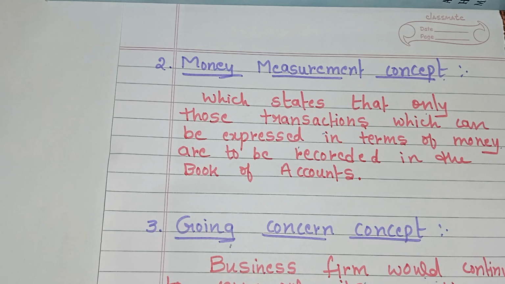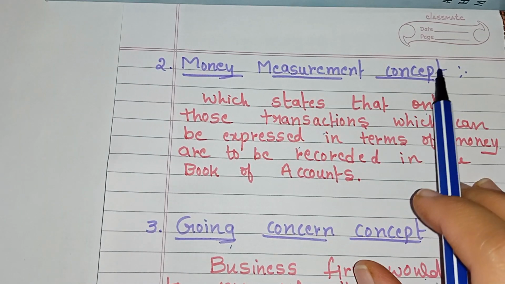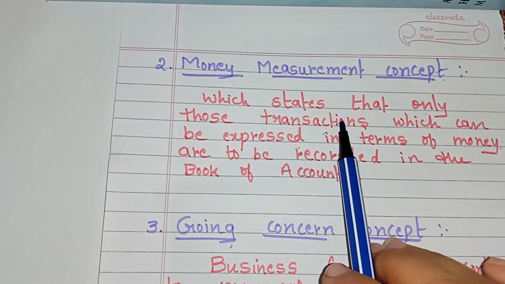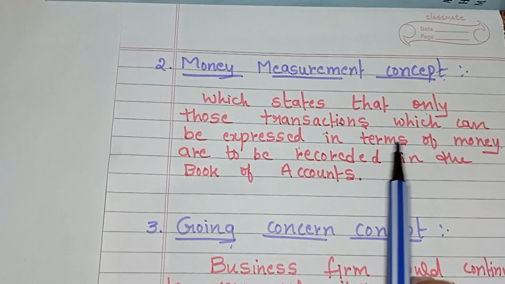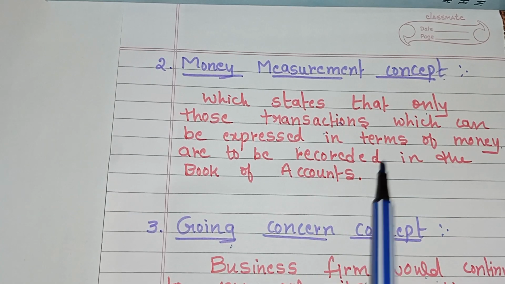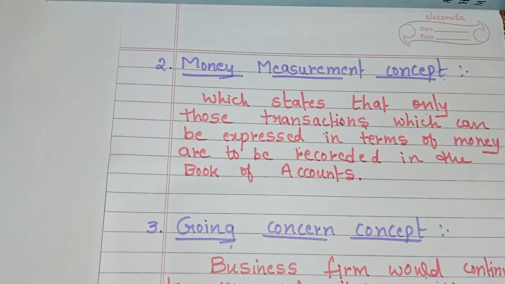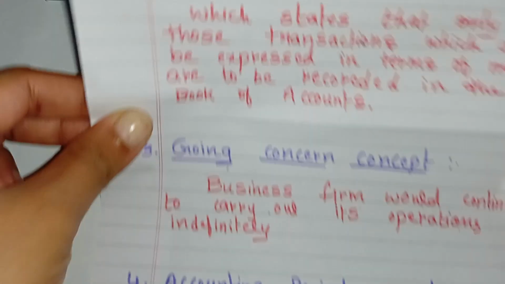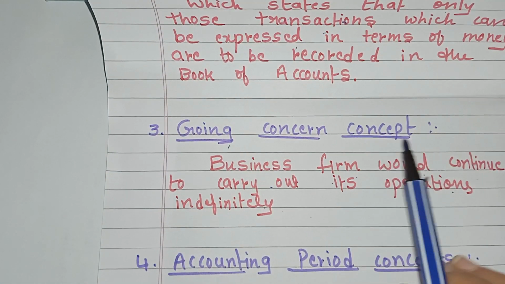Because they are non-monetary transactions, they are not expressed in terms of cash. This is the meaning of the money measurement concept. Only those transactions which can be expressed in terms of money are to be recorded in the books of accounts.